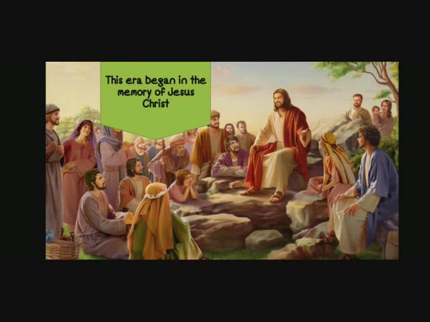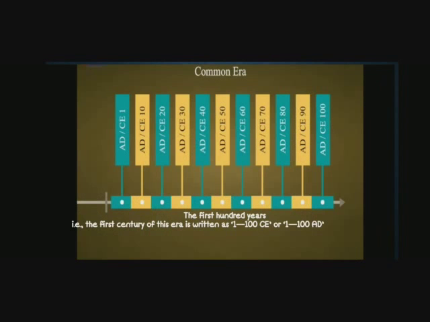The era began in the memory of Jesus Christ. The first year of this era is the year when it begins. So when the era in memory of Jesus Christ started, from that time the Common Era or Christian era also started. The first 100 years, that is the first century of this era, is written as 1-100 CE or 1-100 AD. So as we know, it goes in a serial manner, right?